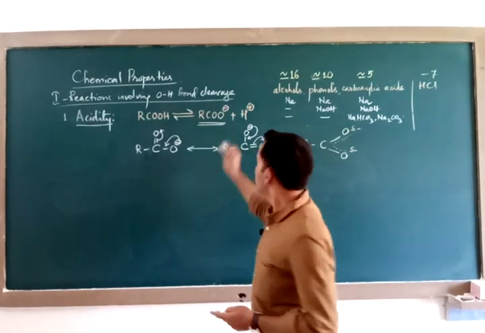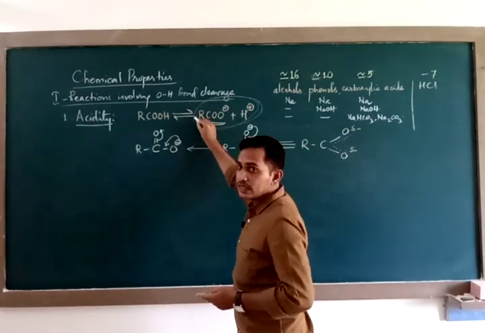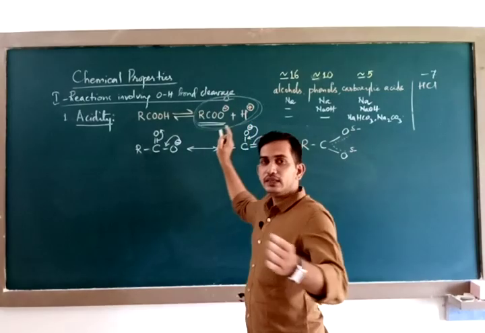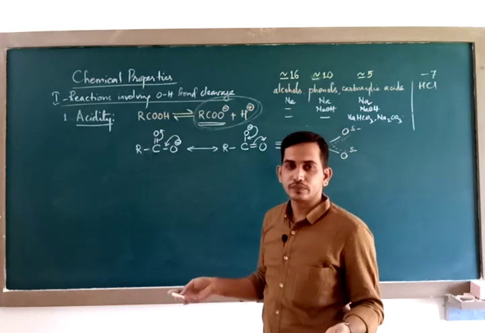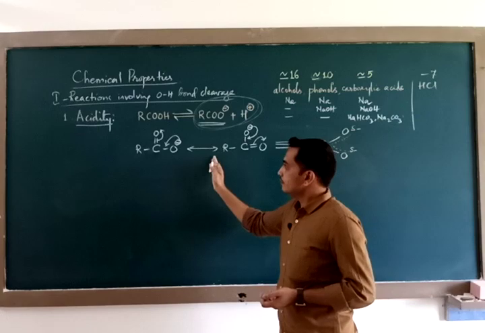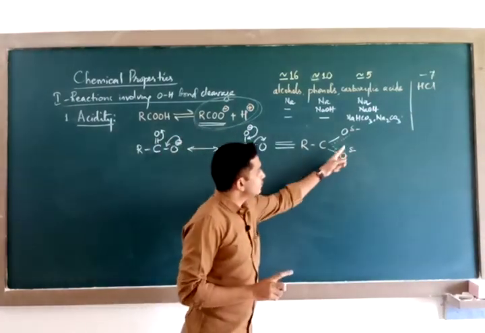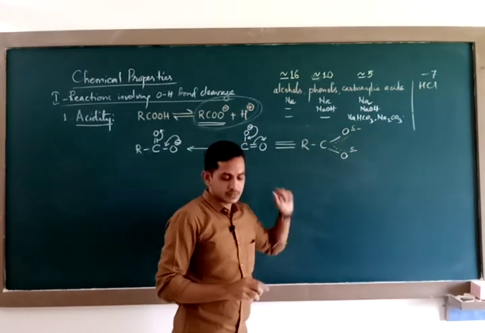As long as a compound remains in the ionic form, only then does its acidic strength increase. Clear? Now, you see the resonance structures, wherein the negative charge appears on oxygen atoms.